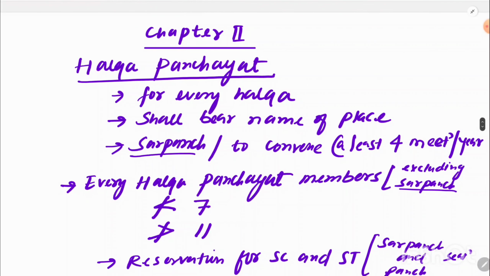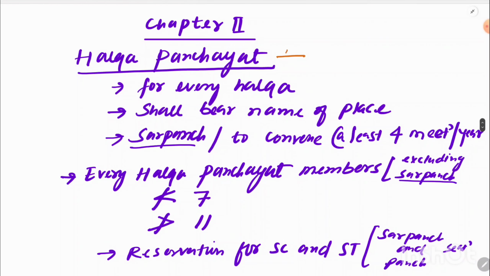So let's begin now with chapter second, which deals with halka panchayat. Very important. There is a halka panchayat for every halka, and it should start with the name of the place. Whatever halka is there in any place, it has to begin with the name of that place. Again, the sarpanch has to convene the meeting at least 4 times a year.